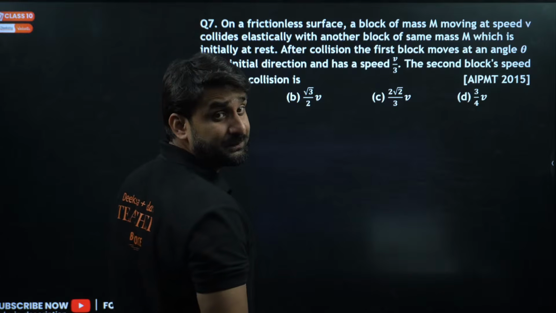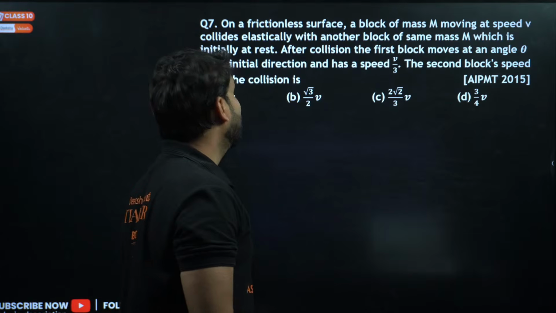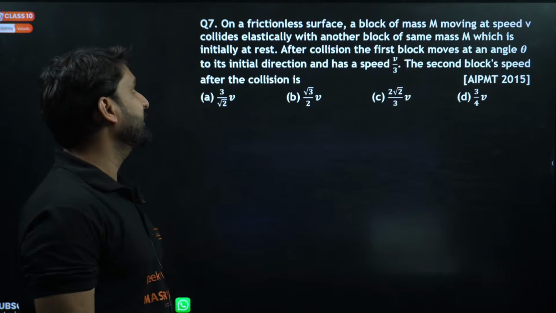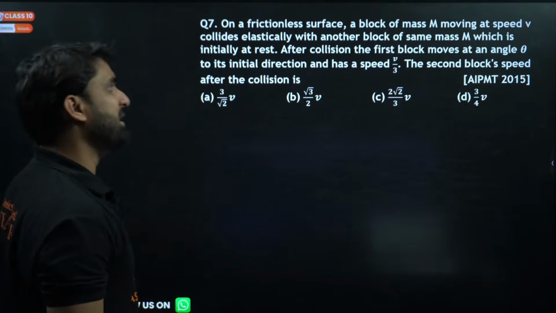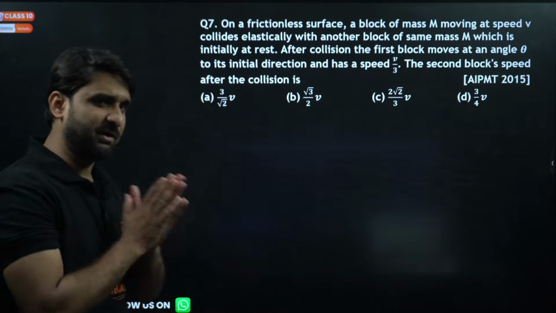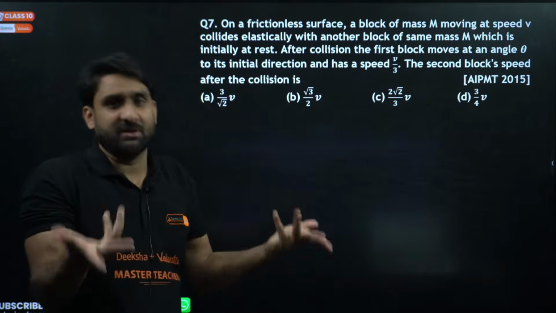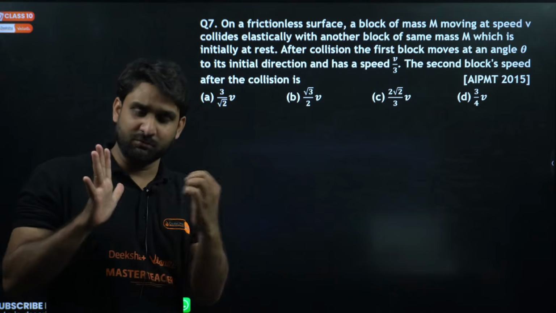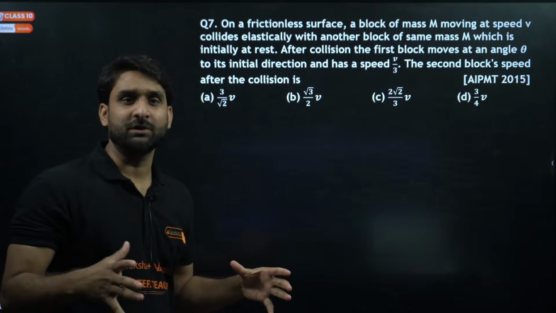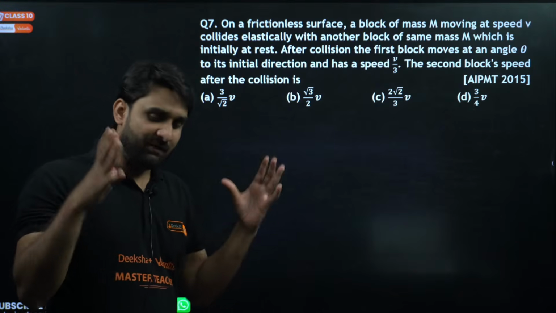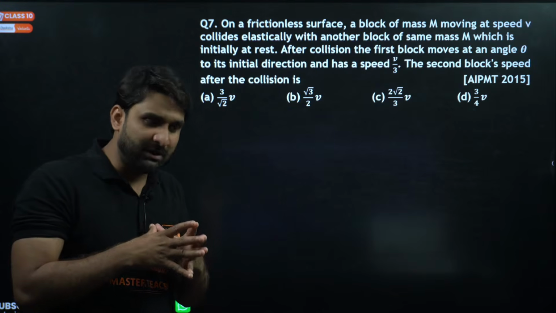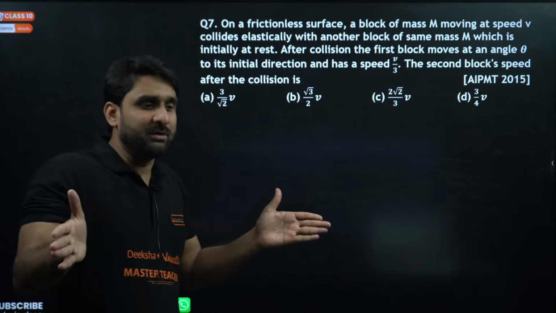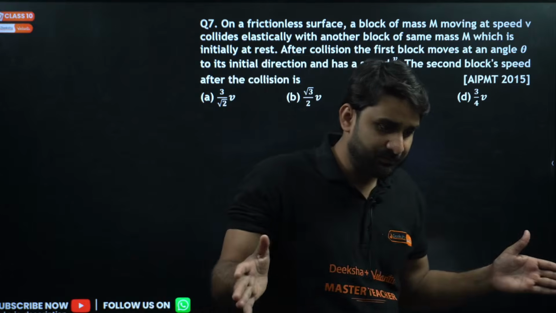Elastically means the conservation of momentum and the conservation of energy will be valid there, with another block of the same mass m. Elastically means after collision both the bodies separate from each other. Inelastically means after collision the bodies stick and move together. But in a perfectly elastic collision, after collision the bodies move apart from each other.